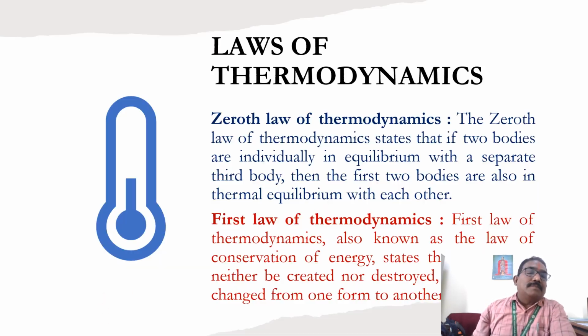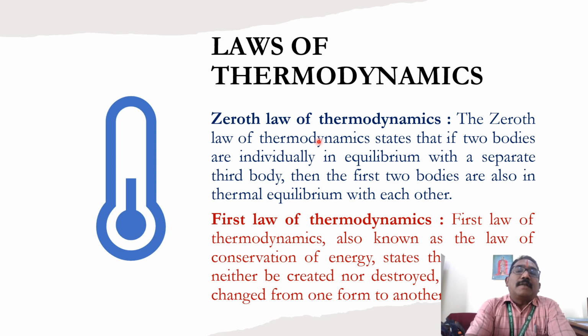Now we discuss the laws of thermodynamics. There are four laws: the zeroth law, the first law, the second law, and the third law of thermodynamics. First we study the zeroth law of thermodynamics.